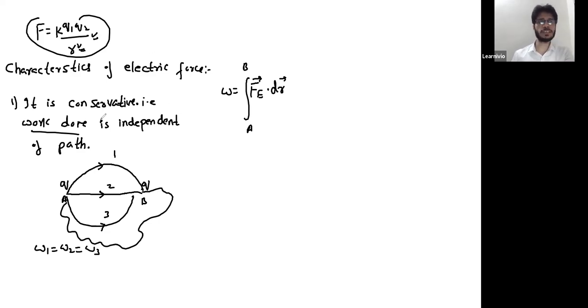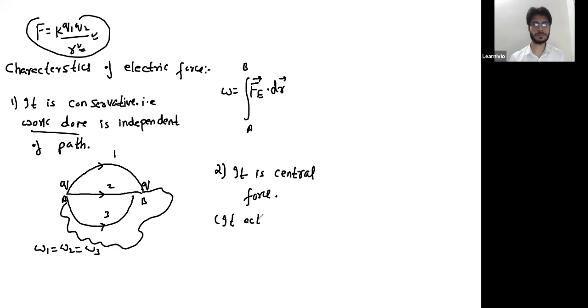The entire second chapter starts with the conservative nature of electric force, the concept of potential and potential energy. They are valid only for conservative forces. The next point is that it is a central force. A conservative force is a central force. Central force means it acts along the line joining the centers of the spheres.